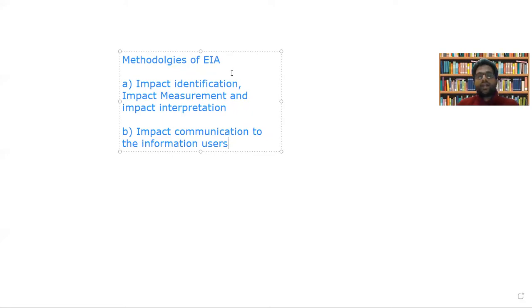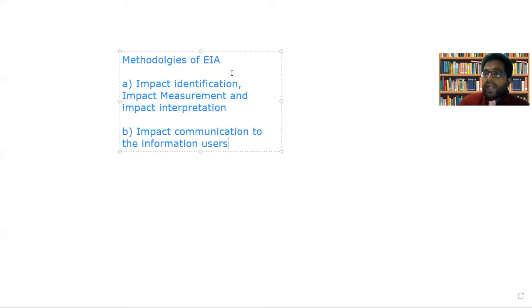So these are the two objectives of carrying out an EIA, or any methodology which is being adopted for carrying out an environment impact assessment should be effectively dealing with these two things. What is the point A? The point A is impact identification, measurement, and impact interpretation. So the first point consists of three parts.